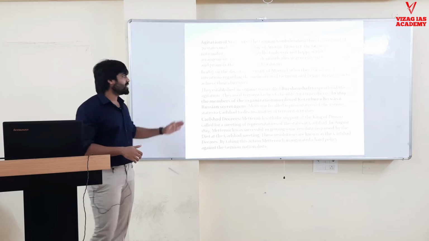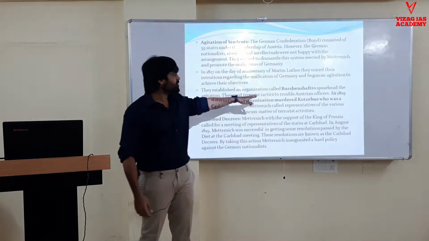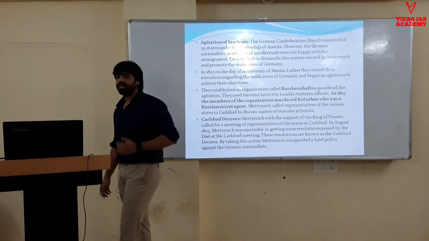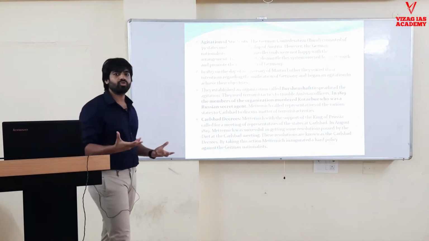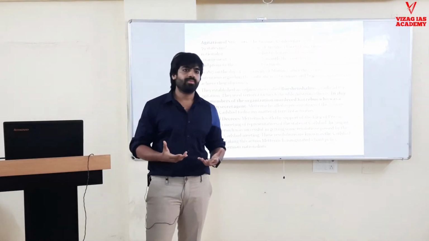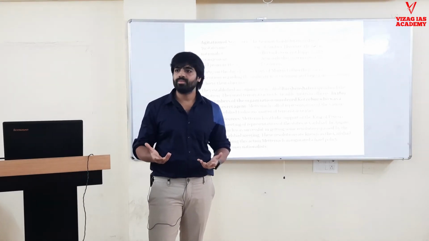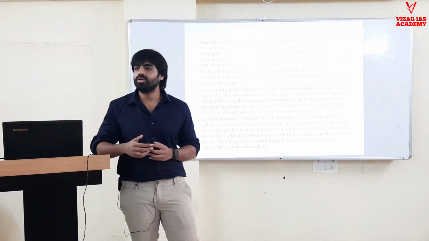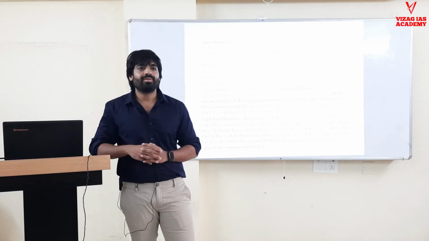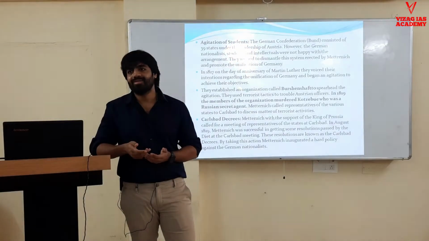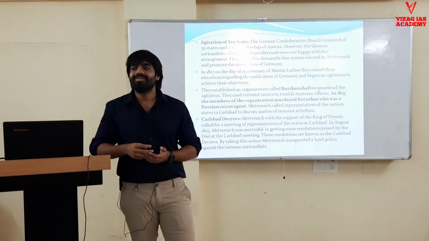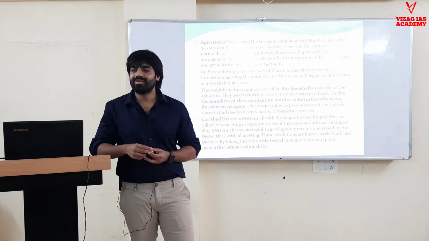So they formed an association called the Burschenschaft. It was an organization with revolutionary ideas. What revolutionary organizations did we have in India? The Yugantar group, in Bengal, Subhash Chandra Bose.